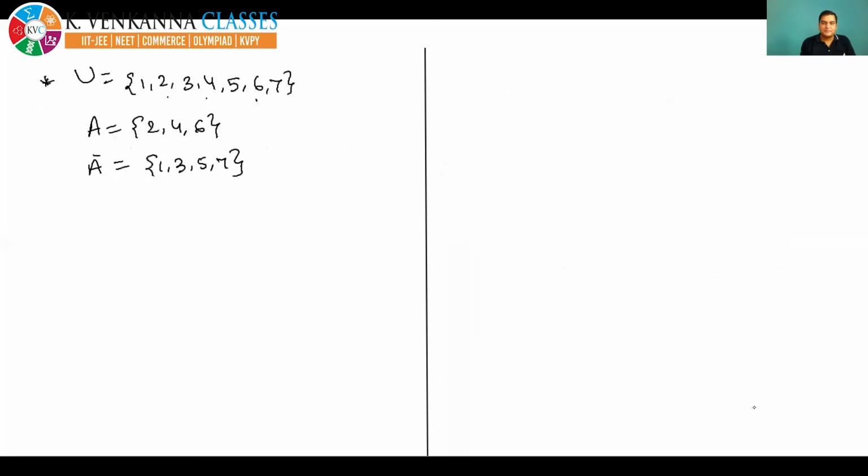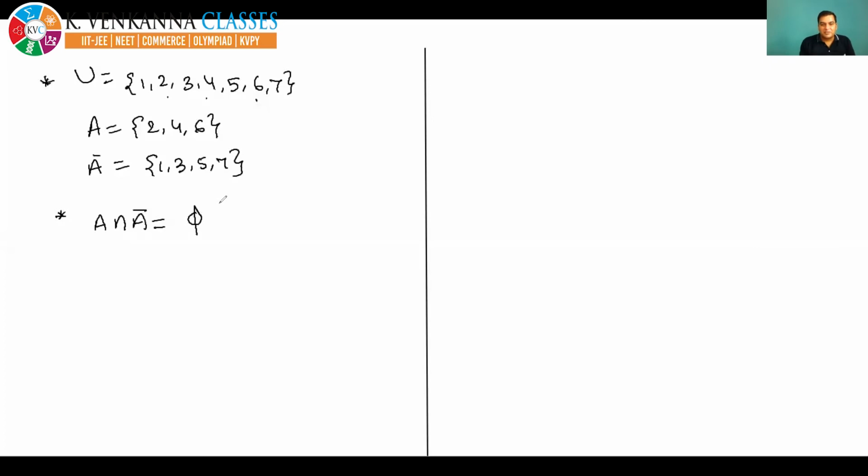Okay. See, if I ask you, A intersection A bar, what will be your answer? A intersection A bar. A intersection A bar will be empty set. Yes, correct.